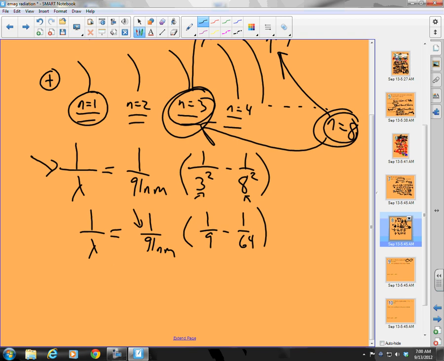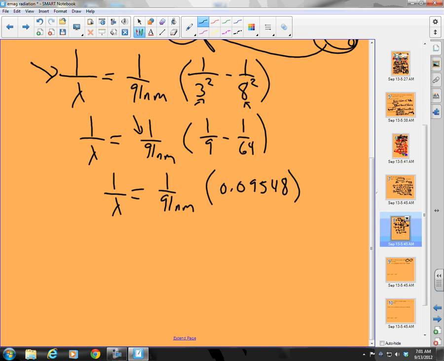And so what do we get out of this? 1 over lambda is equal to, I take 1 divided by 9 minus 1 divided by 64, and I get 1 over 91 nanometers times 0.09548. Good. Let's keep going. 1 over lambda equals, take that number and divide it by 91, and I get 0.001049 1 over nanometers.